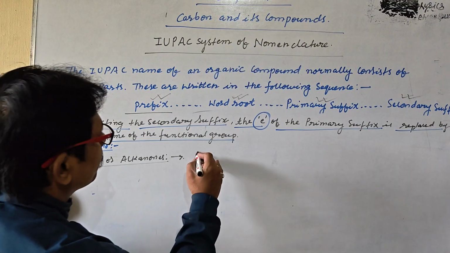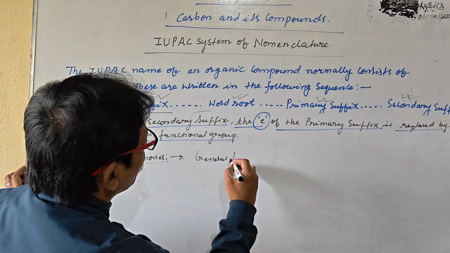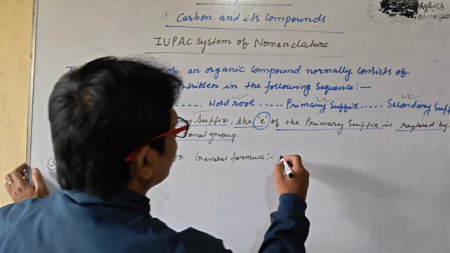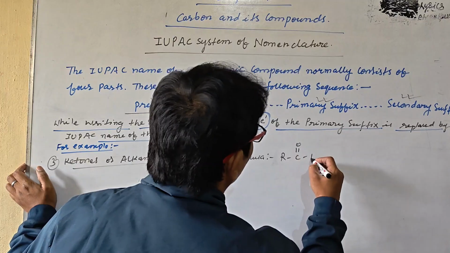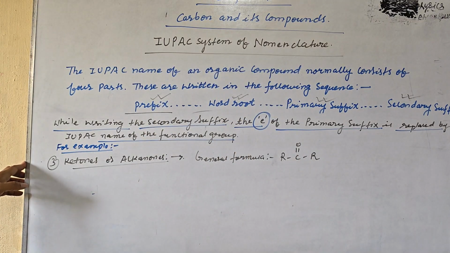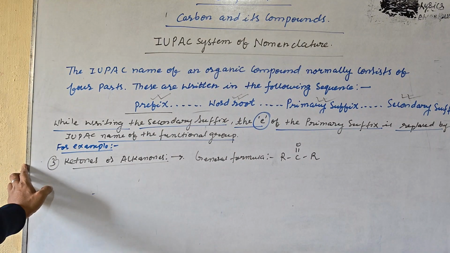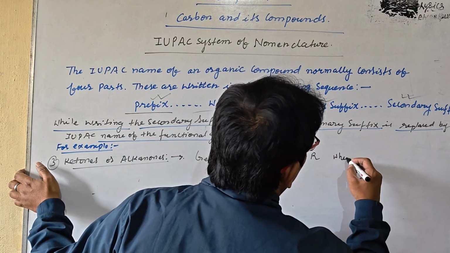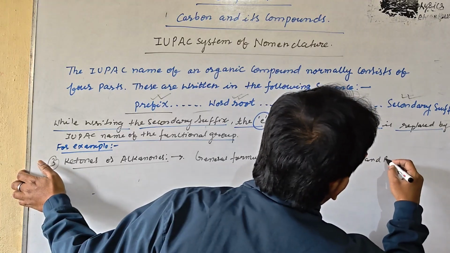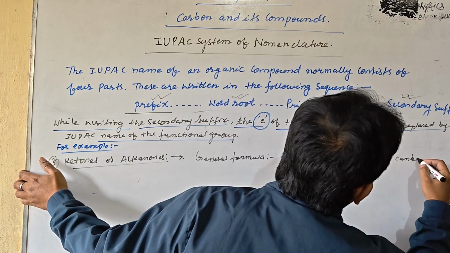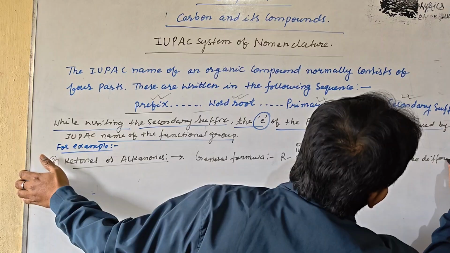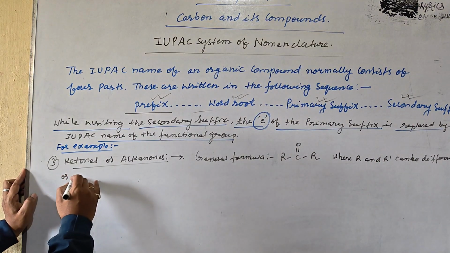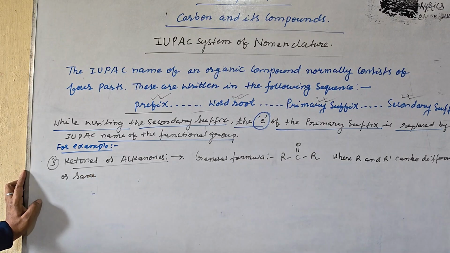That is the general formula. First you write the general formula, RCOR', where R and R' can be the same or different.